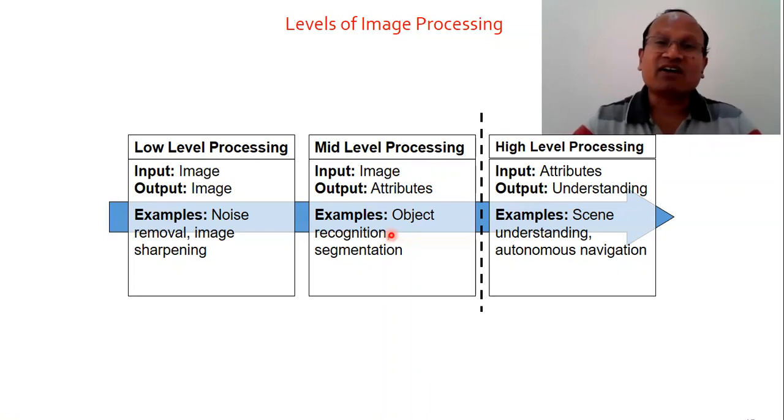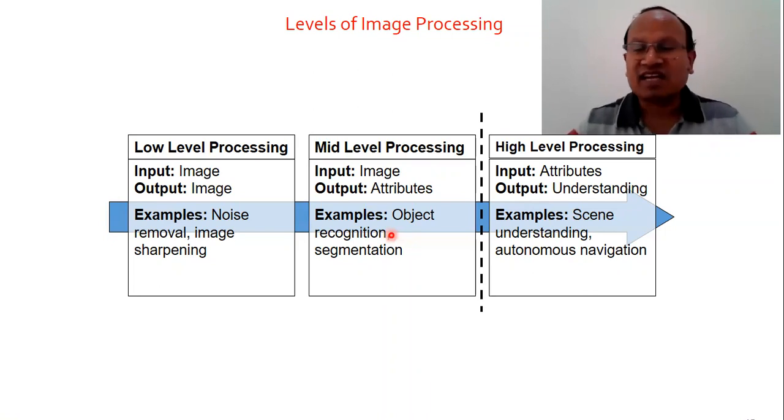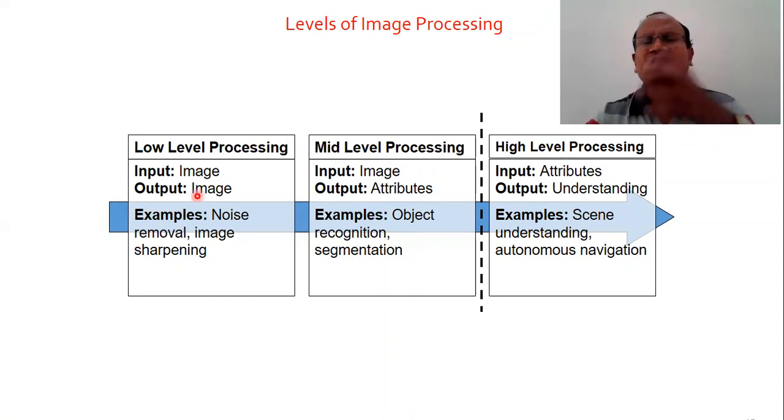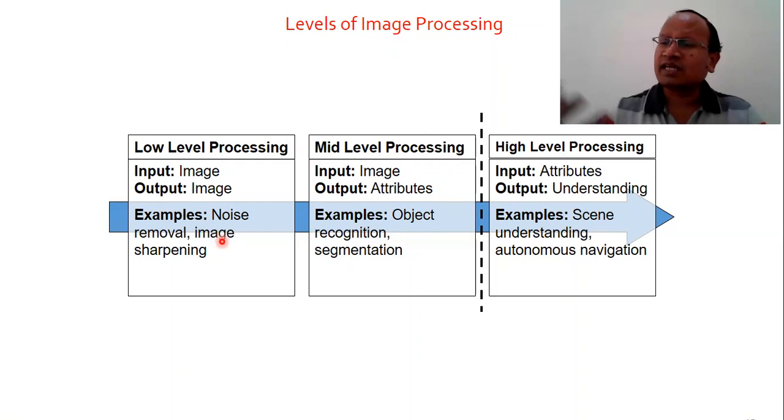And as we are talking about image processing, there are three important levels of image processing called low level, mid level, and high level. In the low level, input is an image, output is an image. For example, noise removal. We think that a lot of noise is present, so we use some computer method to remove the noise. But what will be the output? The output will also be an image.